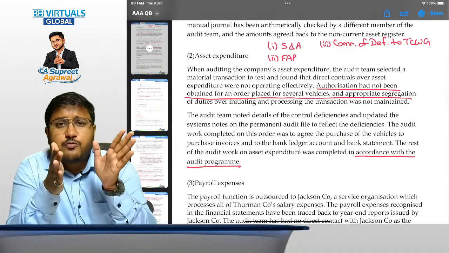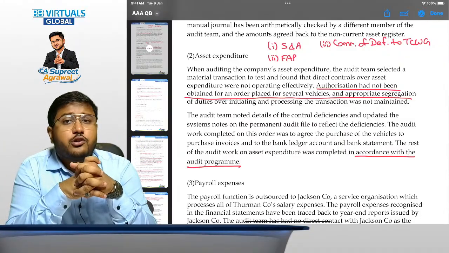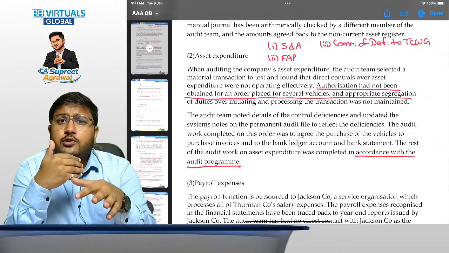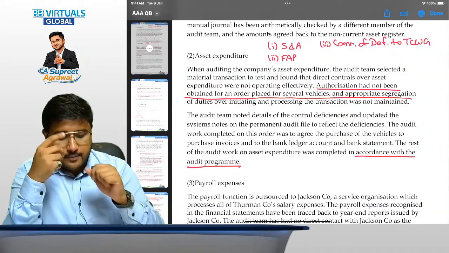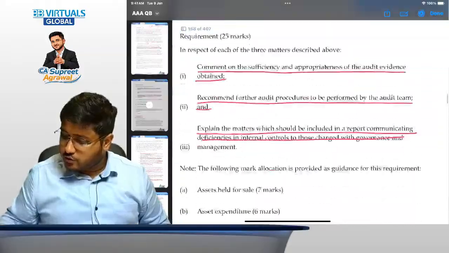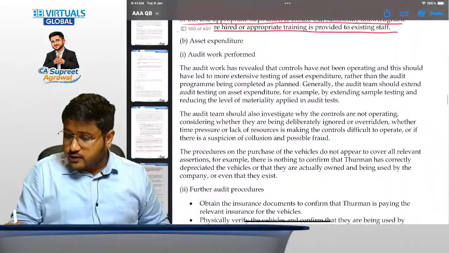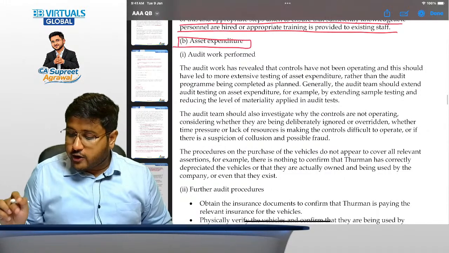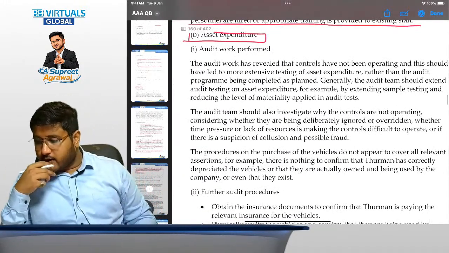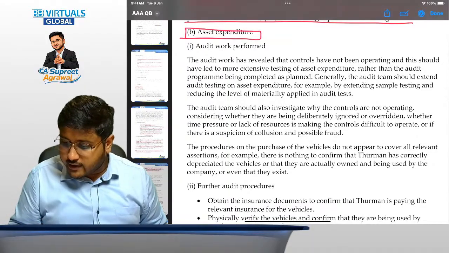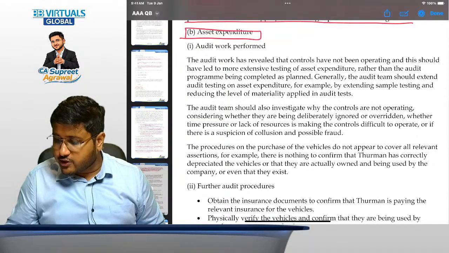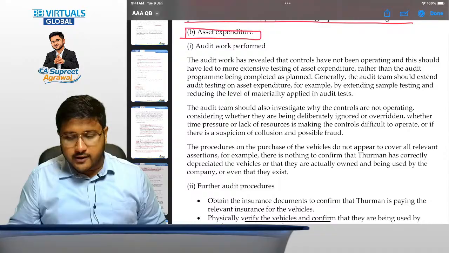If it is done before the date of the audit report, then you should re-perform and check whether that corrective control has been performed or not, right? So all of that is there. Now let's discuss it. Asset expenditure, this one is there, right? Audit work performed. The audit work has revealed that controls have not been operating, and this should have led to more extensive testing of asset expenditure rather than the audit program being completed as planned.